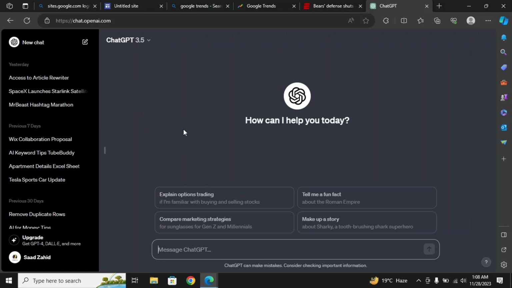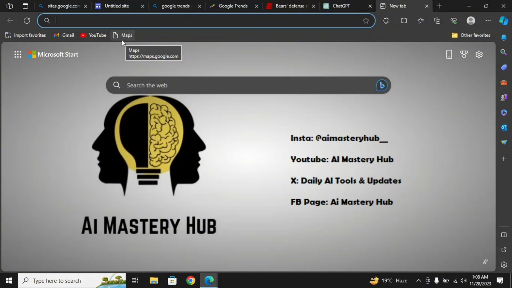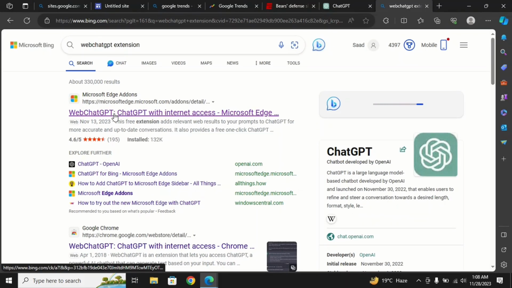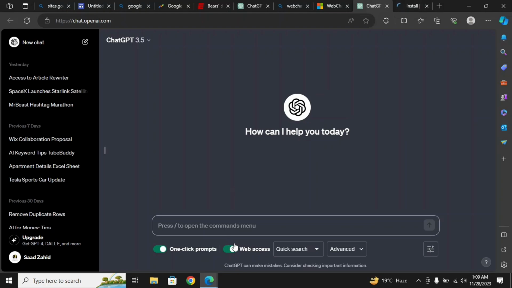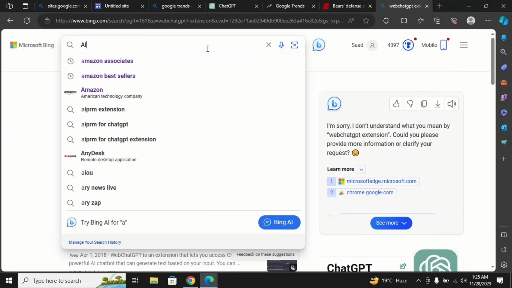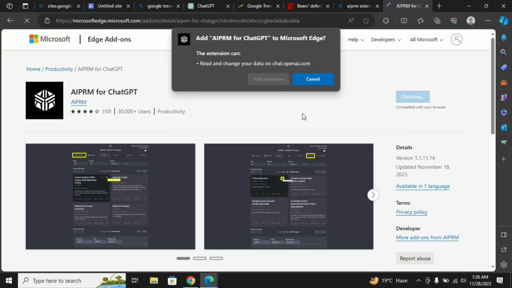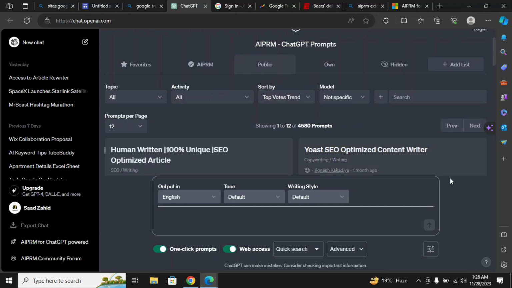Here we need some plugins, so we will modify our ChatGPT. Just head over to web ChatGPT extension, enter this first website, click on get and add extension. It will automatically open your ChatGPT, and now you have web access and one-click prompt. Now we will be adding another plugin. Search for AIPRM extension, click the first website, click on get, add extension, and now you can see this is your ChatGPT with all the plugins.